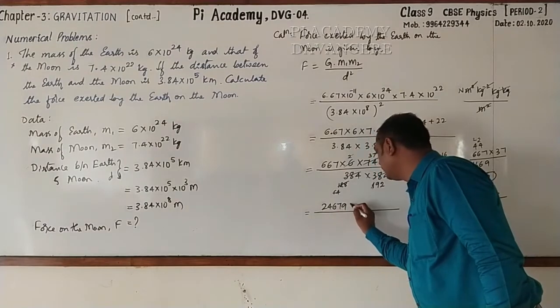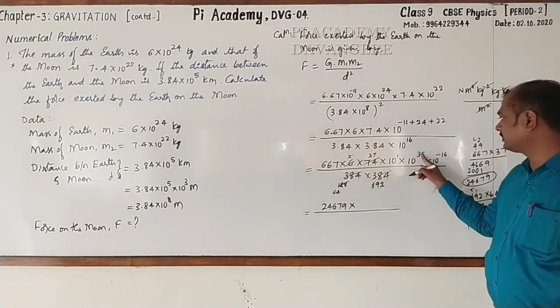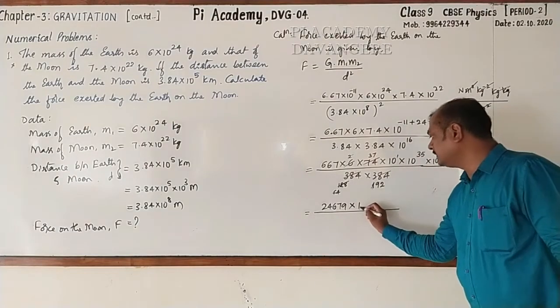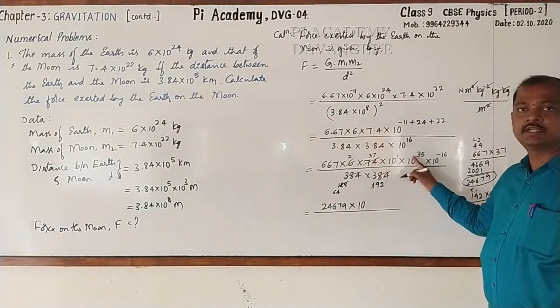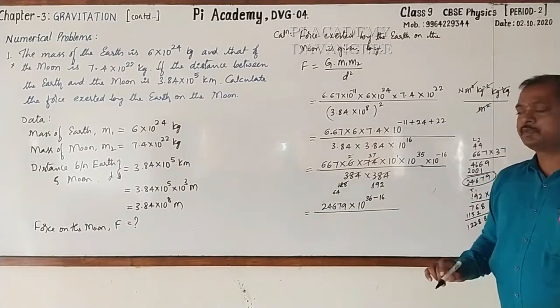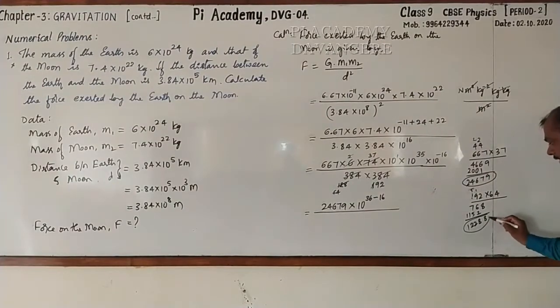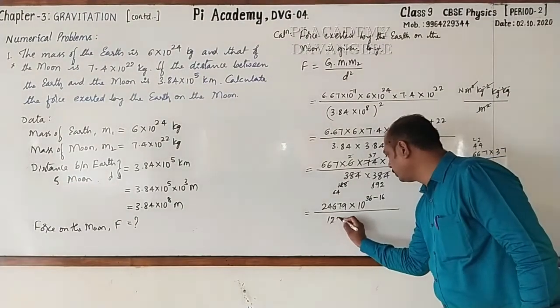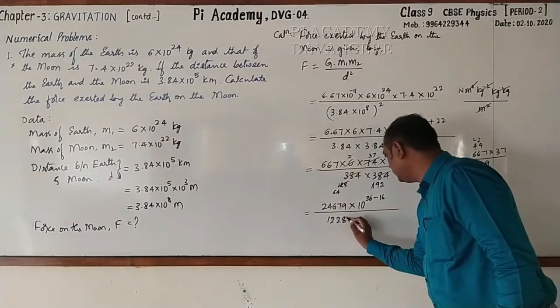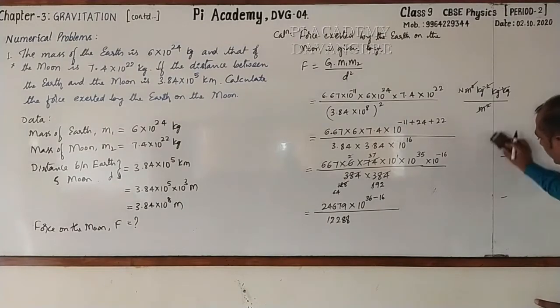24,679 into, look here, 10 raised to the power 1 is there, 35 minus 16. It is 10 raised to the power 1 plus 35, 36 minus 16, divided by 64 into 192. Here I am multiplying. Hope that you have got the same. It is 12,288. Followed?